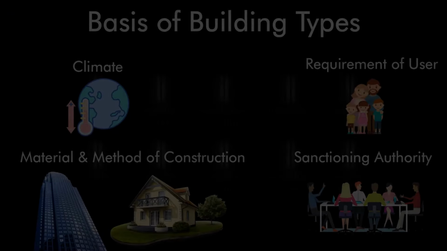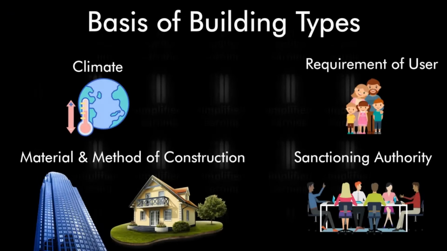So let's talk about classification of building or division of building. The classification of buildings is based on four basic parameters. The first one is the climate, that is the weather conditions of that region. The second one is what the client, that is the user of the building, wants, or for what purpose he or she wants the building to be constructed.